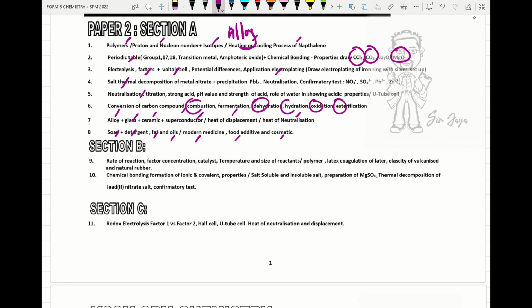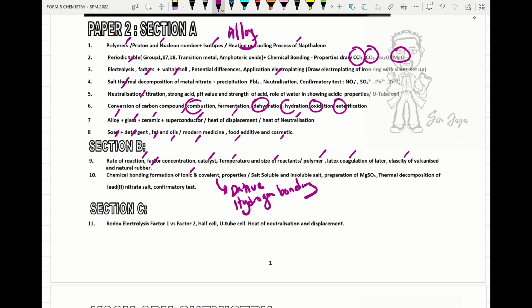Under Section B, please focus on rate of reaction factors: concentration, catalyst, temperature, and size of reactant. Also collision theory, comparing the rate of reaction between set 1 and set 2, or experiment 1 and experiment 2. Then polymer, coagulation of latex, elasticity of vulcanized and unvulcanized rubber or natural rubber, and chemical bonding: the formation of ionic bonding, covalent bonding, or dative bonding. One more will be hydrogen bonding and the application of hydrogen bonding.